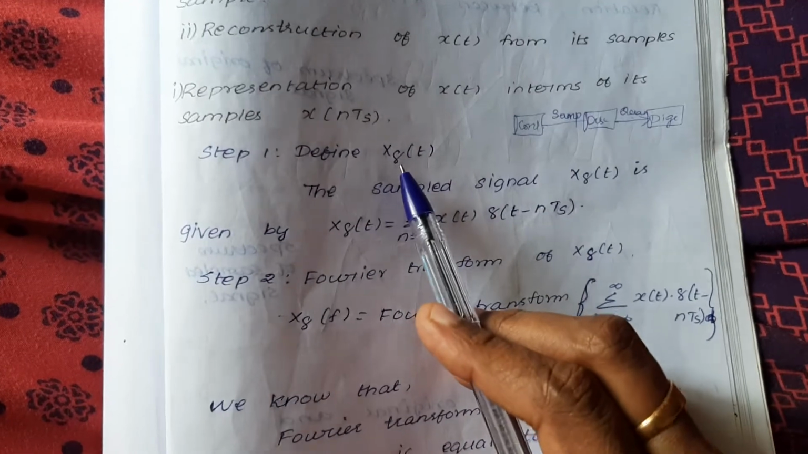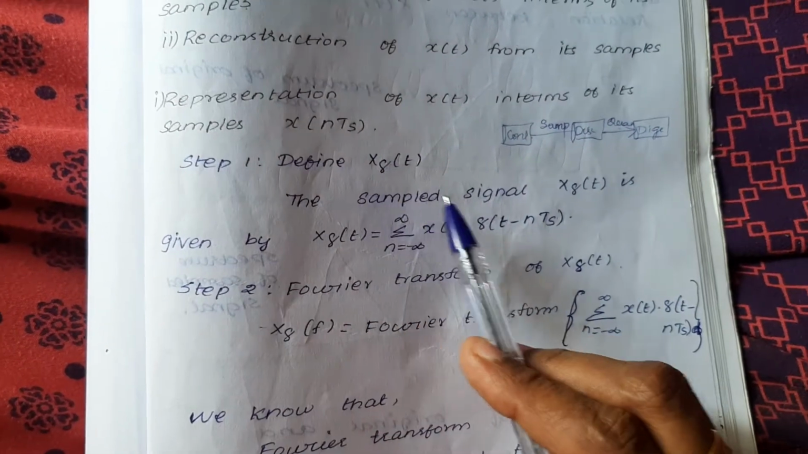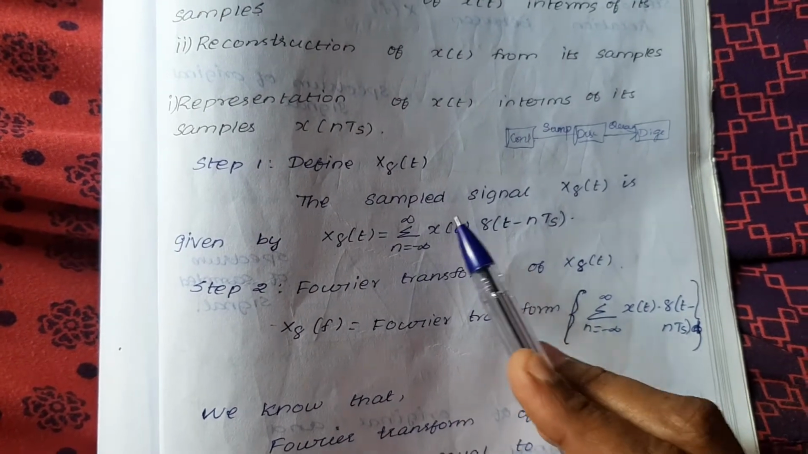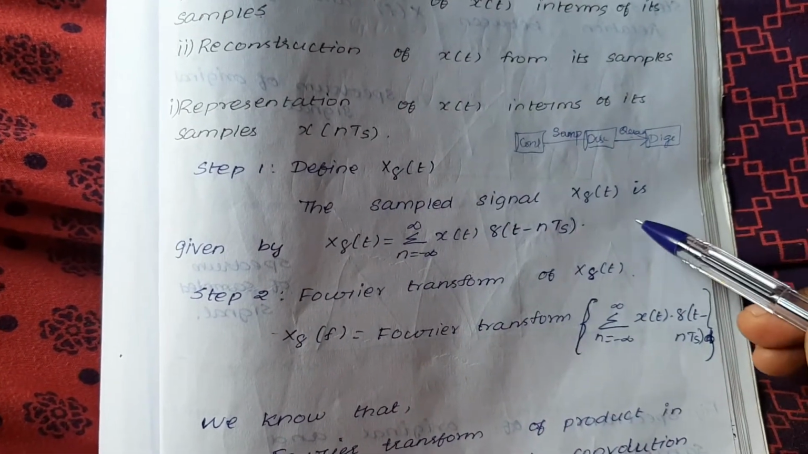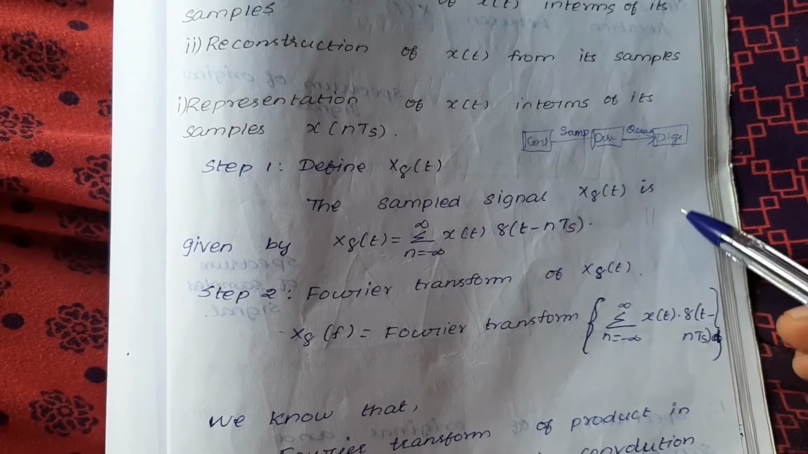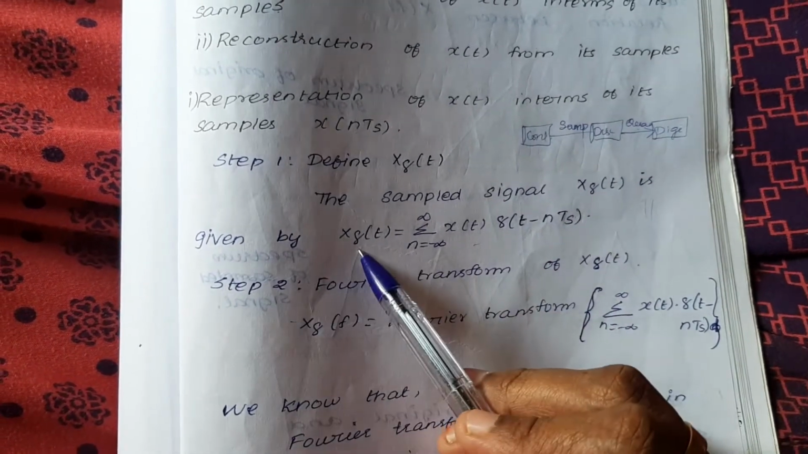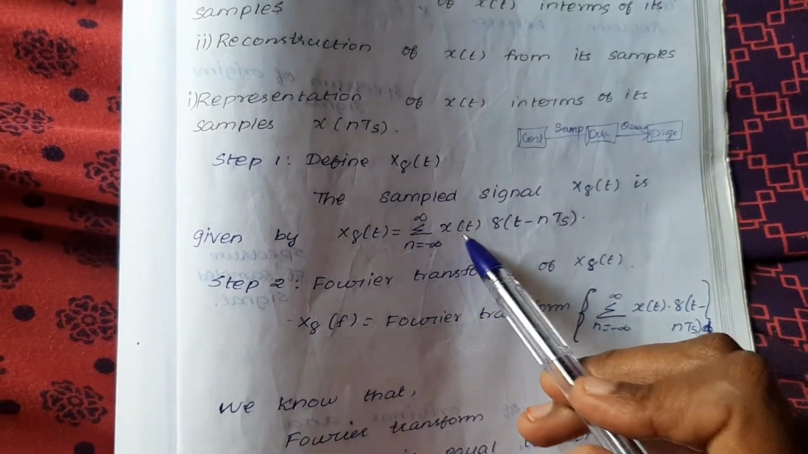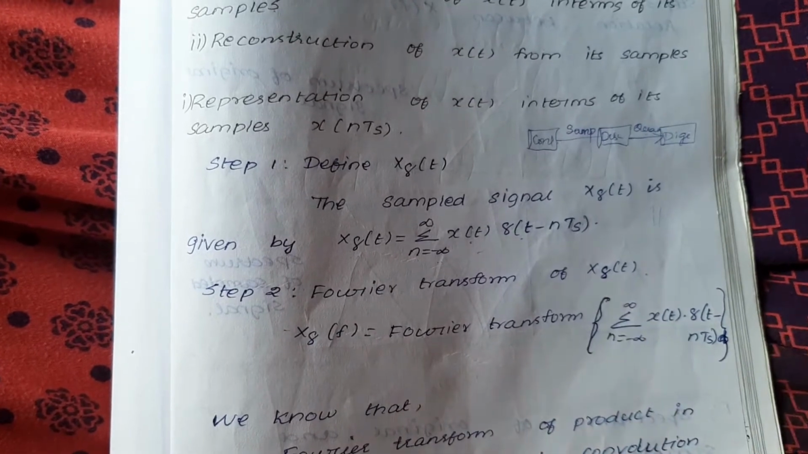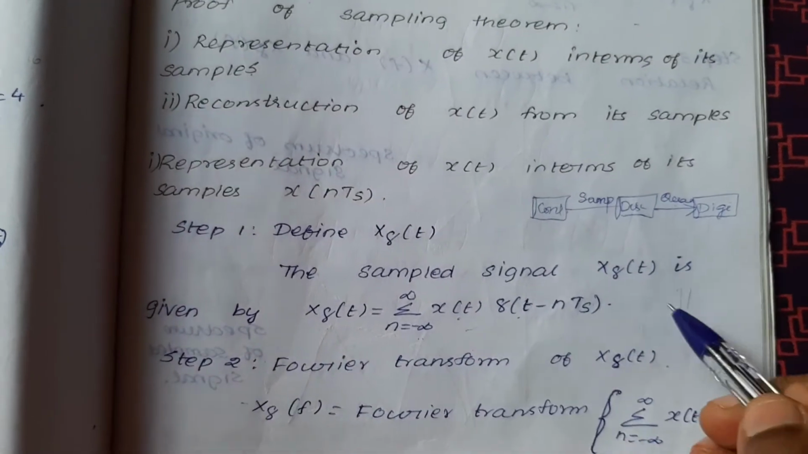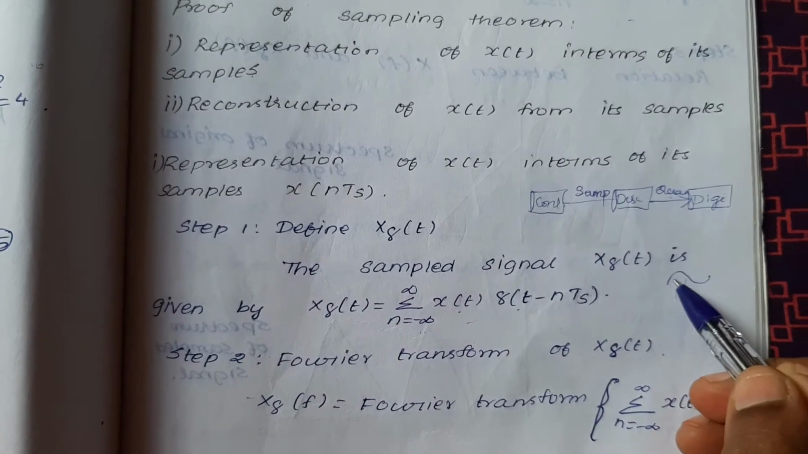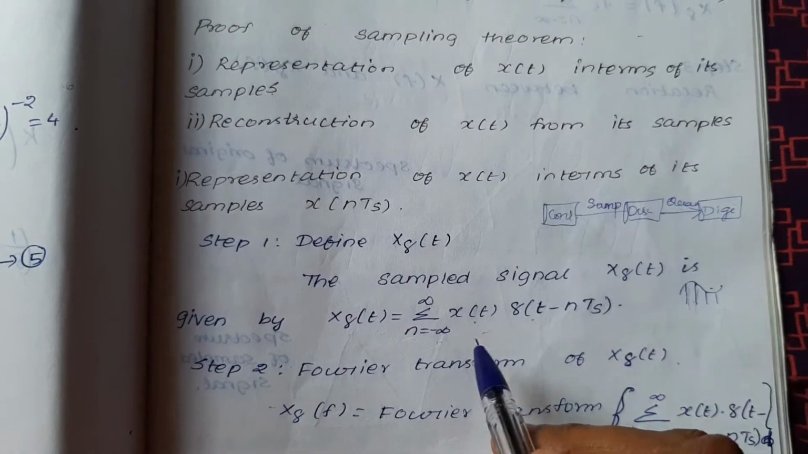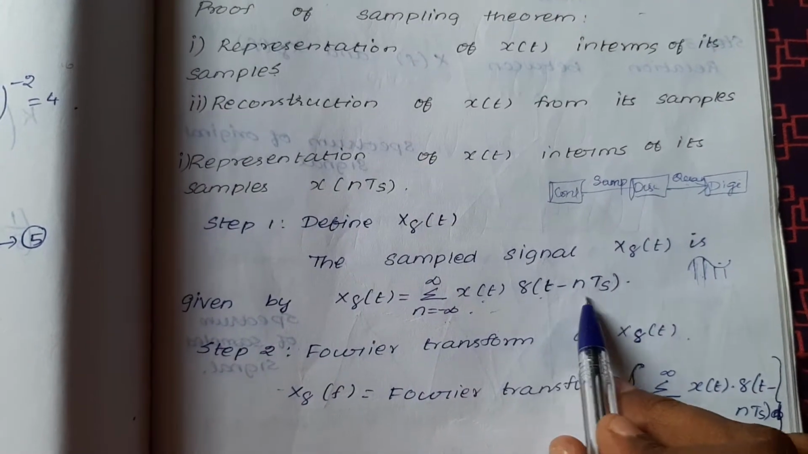First we take a signal x delta of t. The sampled signal is represented in terms of x of nTs. So first the continuous time signal is sampled. The sampled signal is represented as x delta of t equals summation n equals minus infinity to infinity x of t into delta of t minus nTs. This means you are taking the signal x of t and sampling it, so you multiply both signals, x of t and delta of t minus nTs.